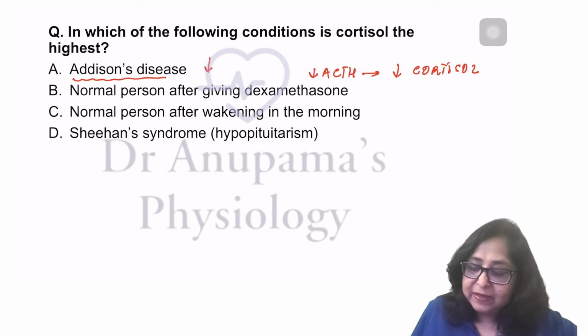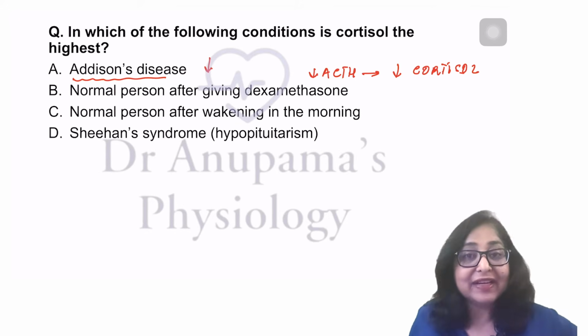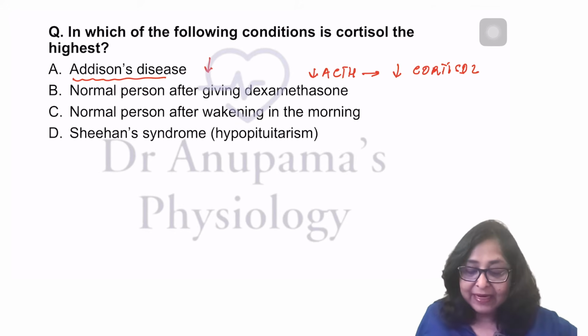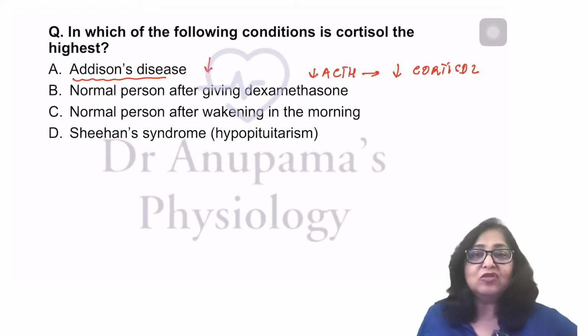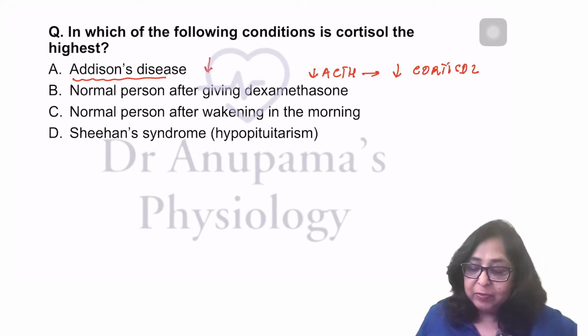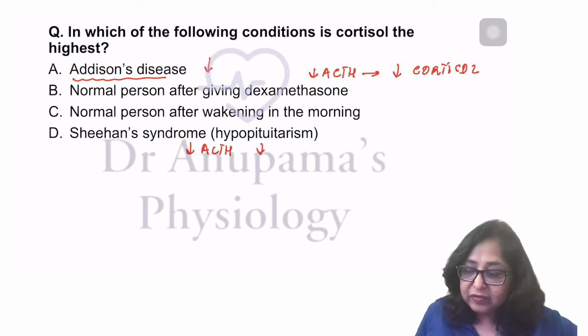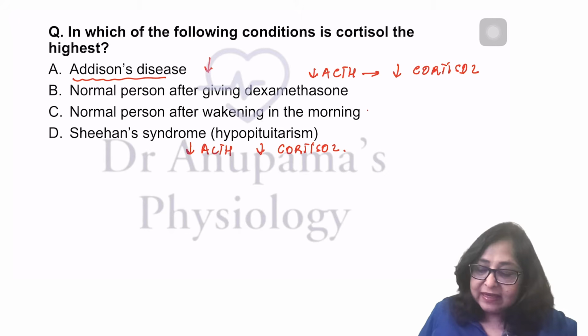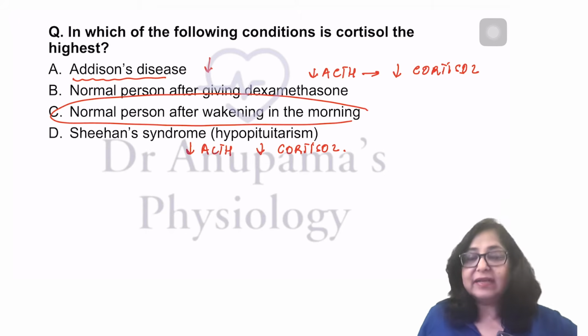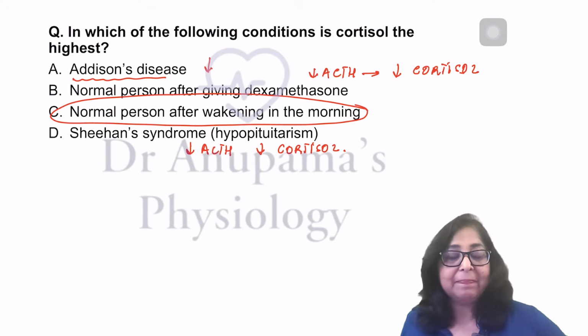A normal person after waking in the morning definitely has very high cortisol levels, but let's look at the fourth option. This is Sheehan syndrome or hypopituitarism. Hypopituitarism, and there is decreased ACTH and therefore decreased cortisol. So my best answer here is normal person after waking up in the morning.